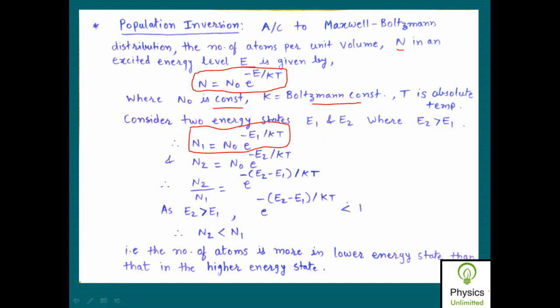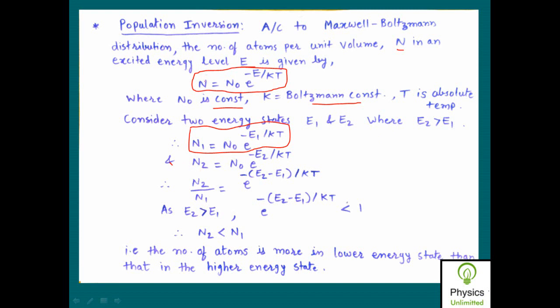This N0 is constant, so it is as it is, N0 into e raised to power. Energy corresponding to ground energy state is E1, so instead of E it will be E1, so it will be minus E1 upon kT. And similarly I can write for the number of atoms in the excited energy state, which is E2, by using the same formula.